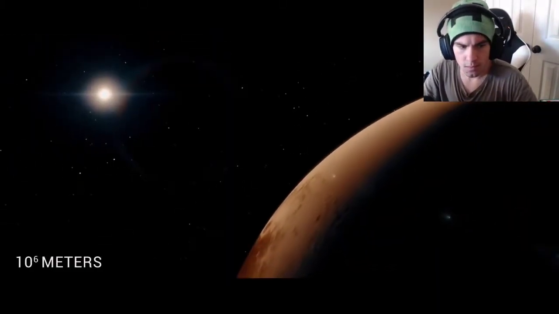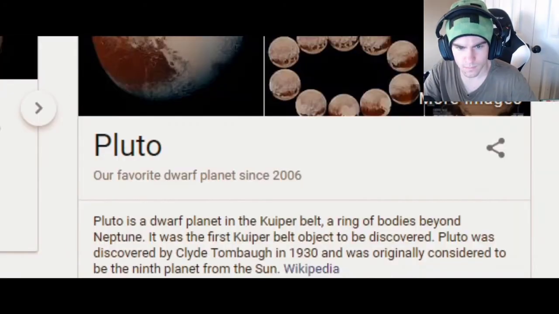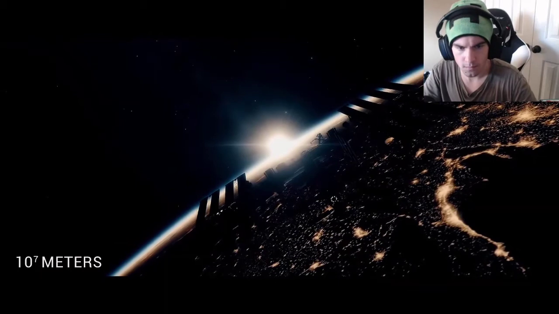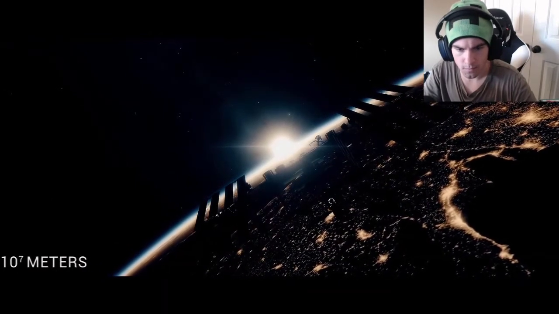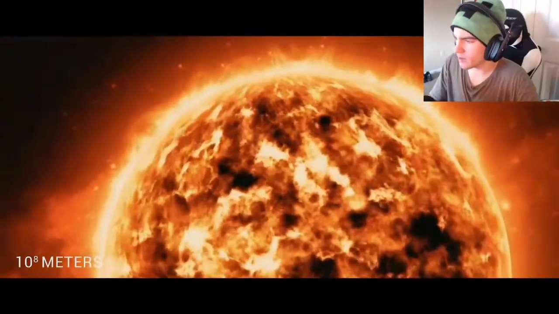At 2,300 kilometers in diameter, we have everyone's favorite planet, Pluto. Anyway, moving on. With an order of magnitude of 7, we have Earth. At 12,700 kilometers. At a diameter of 200,000 kilometers, we have Proxima Centauri, the closest star to the Sun.